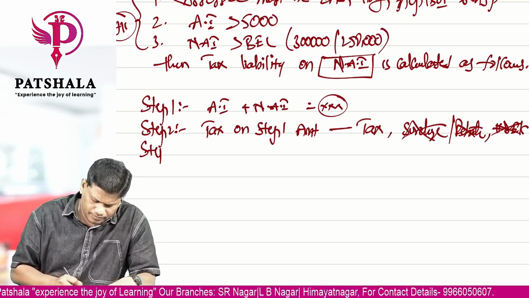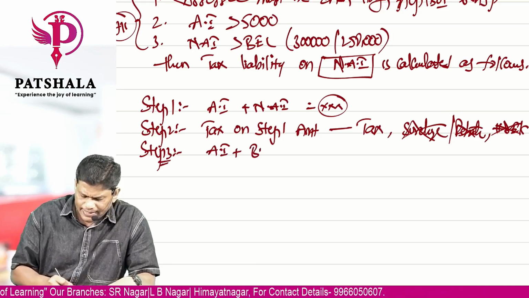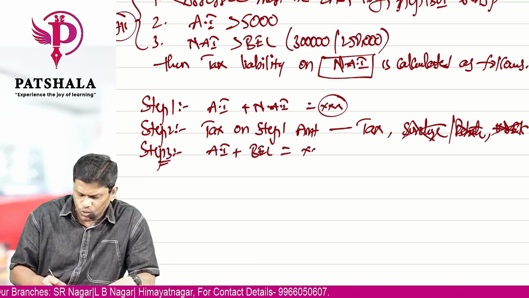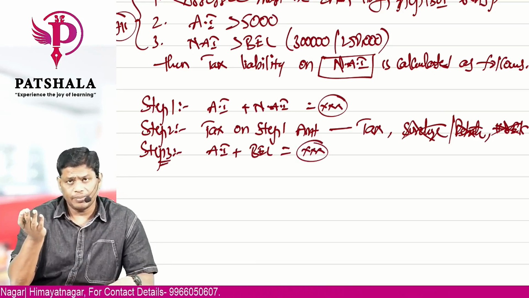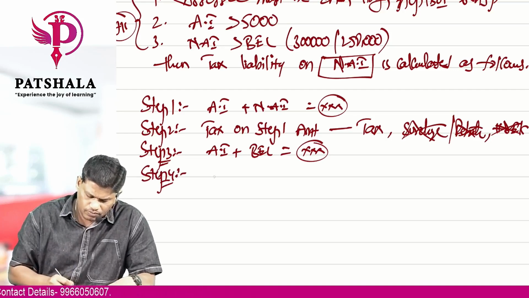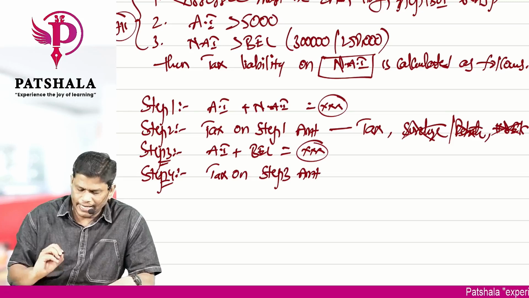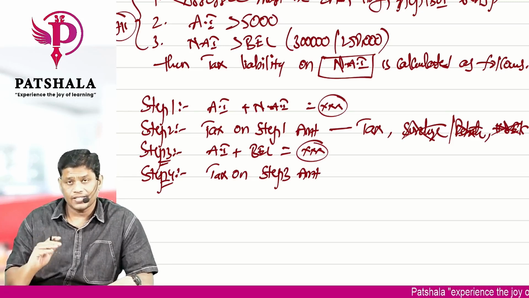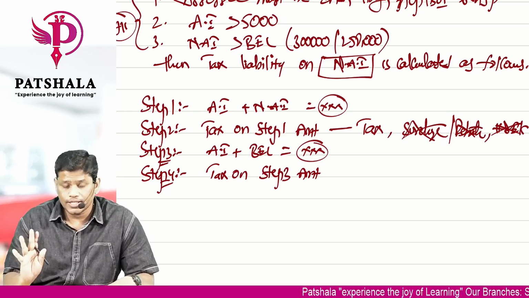Step 3: agricultural income plus basic exemption limit. Add these two. Take the agricultural income, add the basic exemption limit, and you will get an amount. Then step 4, tax on the step 3 amount. Whatever you got, calculate the tax on that again. Again, when I say tax, calculate only tax. Don't worry about surcharge, health and education cess and all those things.